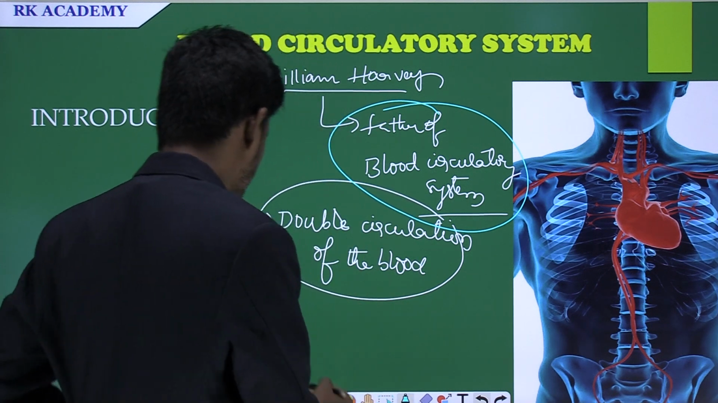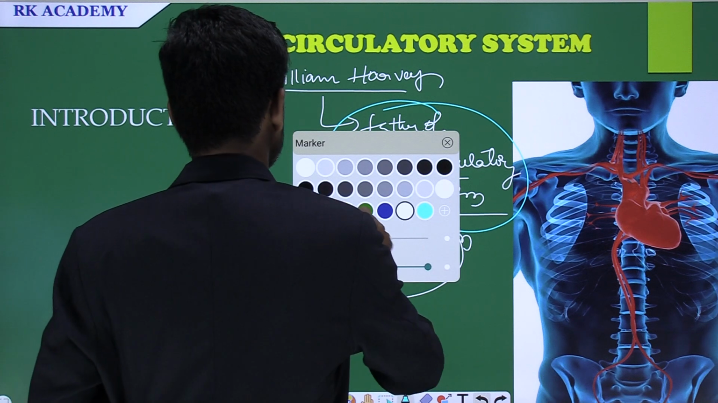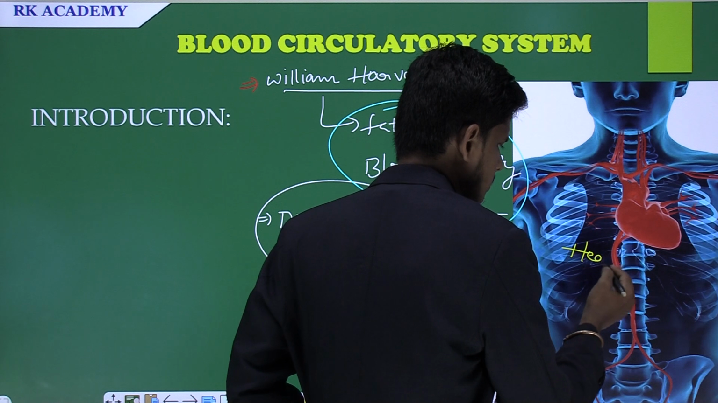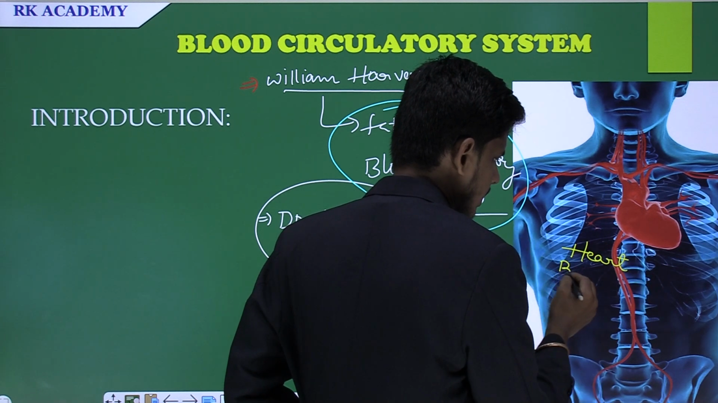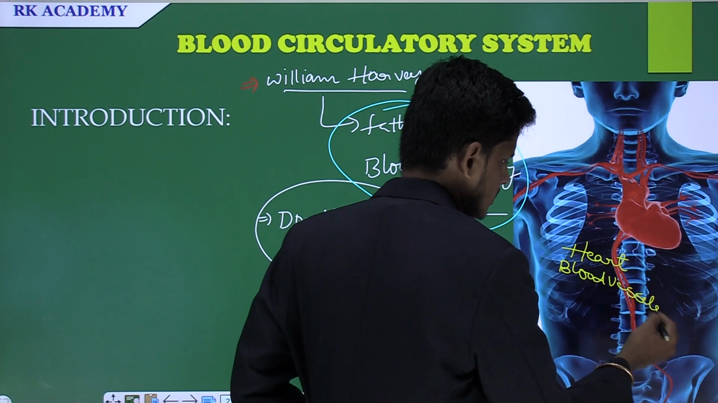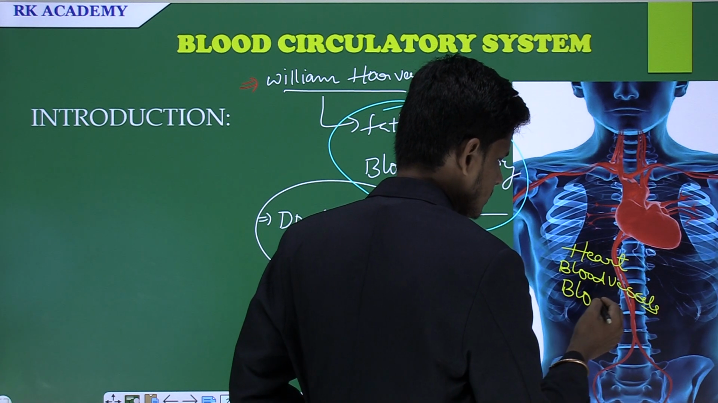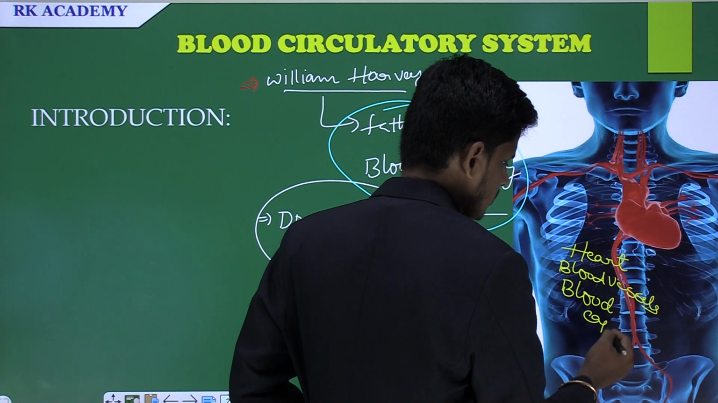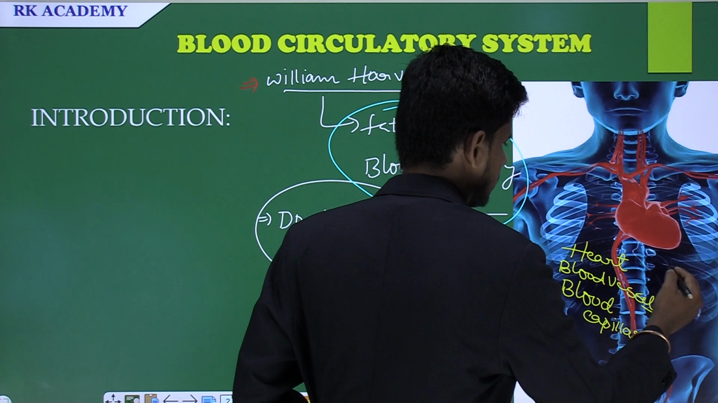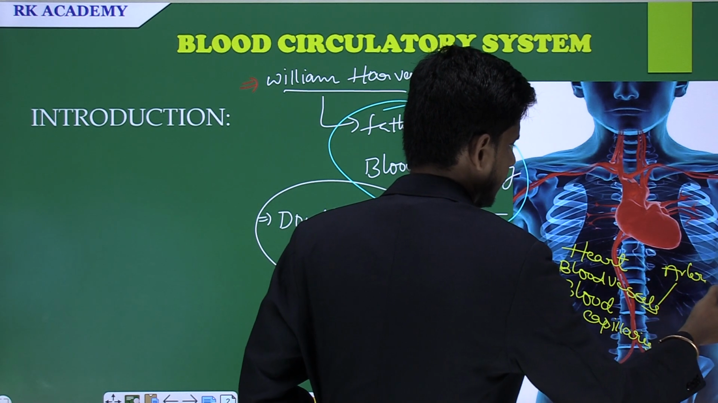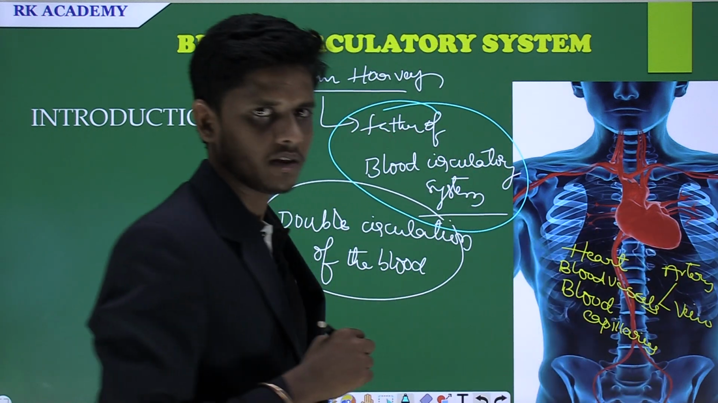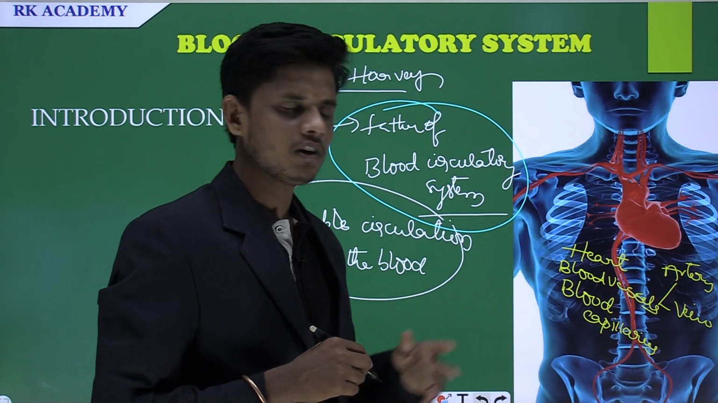And William Harvey also explained that the circulatory system involves the heart, blood vessels and blood capillaries. Here the blood vessels involve arteries and veins. So there are two types of blood vessels present in our body.